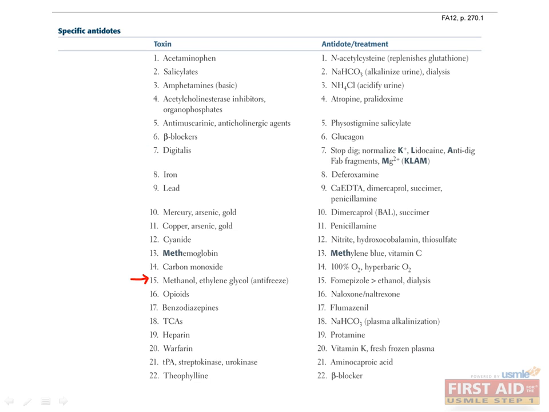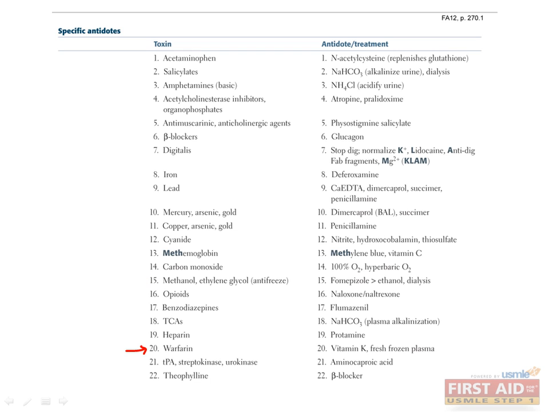In methanol or ethylene glycol poisoning, the parent compounds are not as toxic as the metabolites resulting from the action of alcohol dehydrogenase. A surprising yet effective treatment is giving ethanol to compete with methanol or ethylene glycol for binding to alcohol dehydrogenase, but this clearly has negative side effects. A better treatment is fomepizole, a competitive inhibitor of alcohol dehydrogenase.